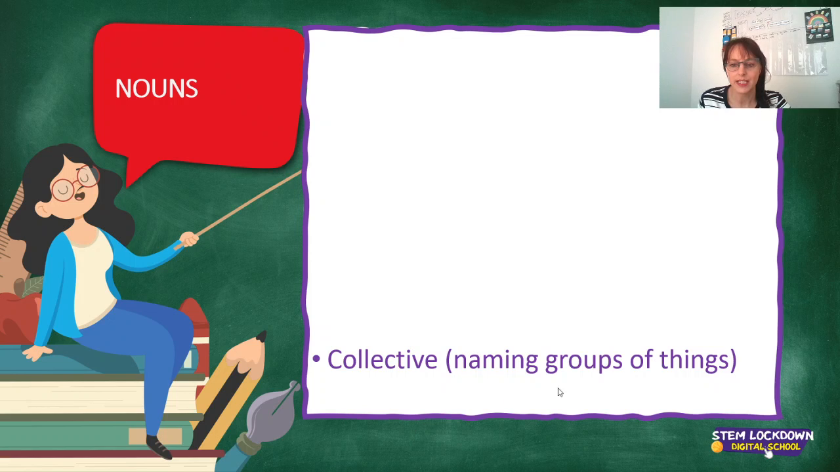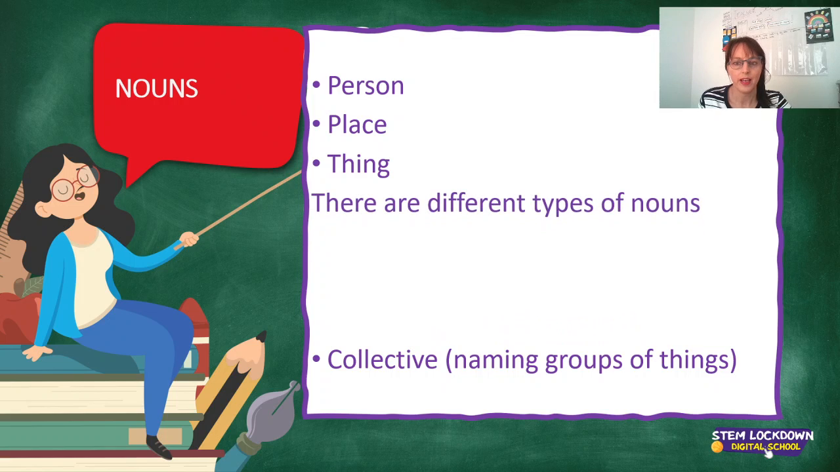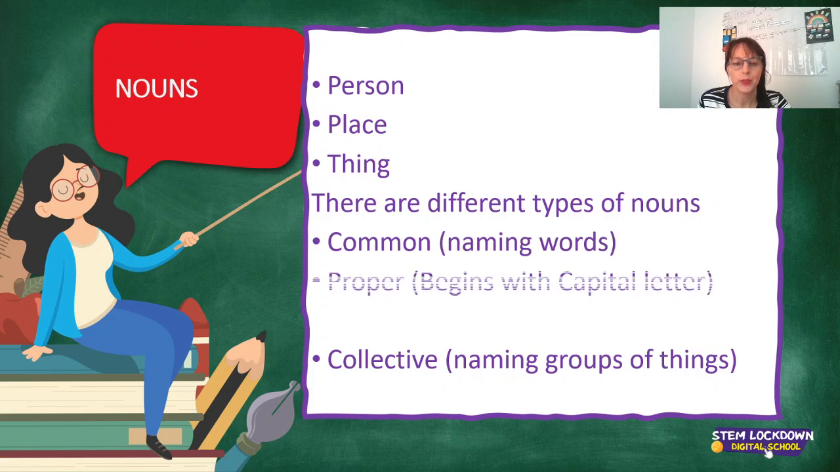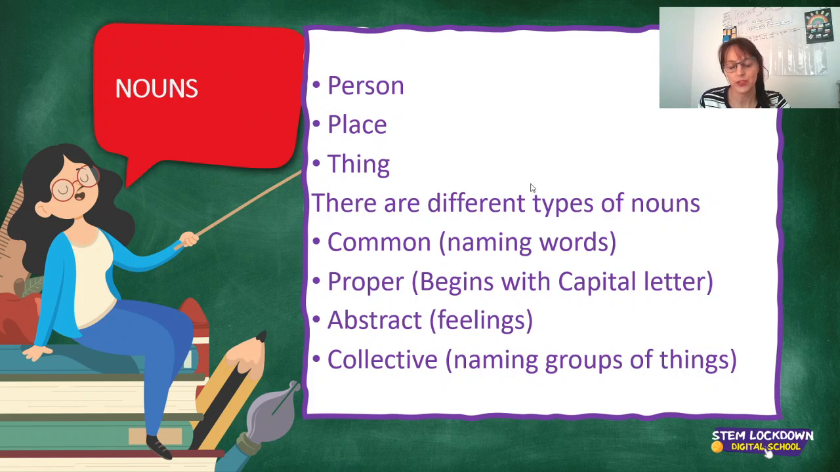So we have our collective, which is naming groups of things. We have nouns which are a person. They indicate a place, a thing. There are different types of nouns. We see collective is one of them, where we name groups of things. Common naming words. Proper begins with the capital letter. Abstract, feelings. So let's just go through this quickly.